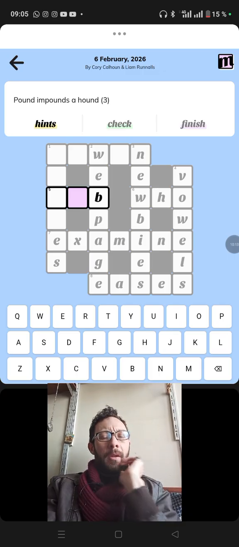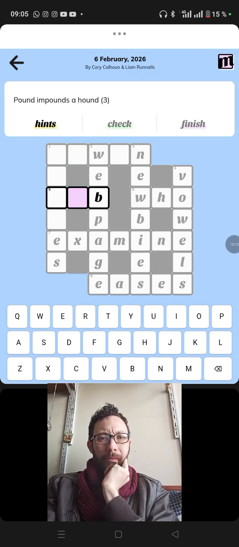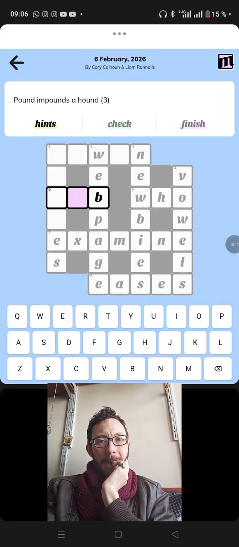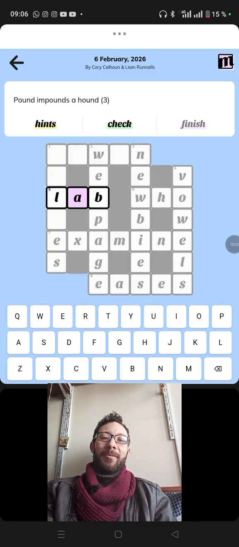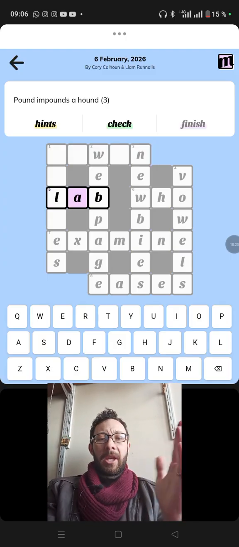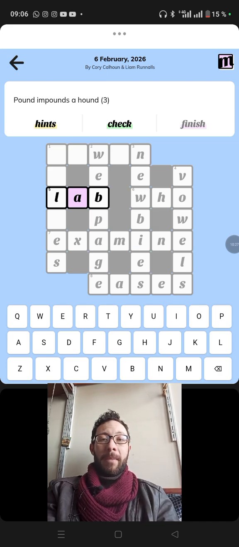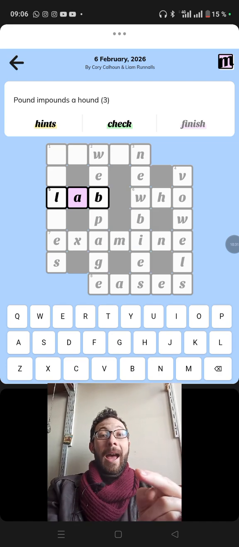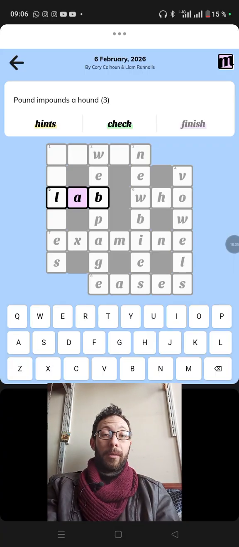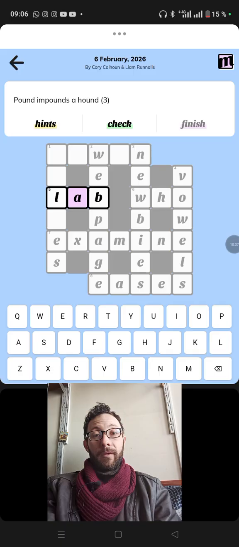There is no B on the surface, so where does that B come from? Pound could be LB. Oh, yes, this is lab. That's beautiful. LB is the abbreviation of pound, and that in pounds takes inside the letter A. That's lab, not as a laboratory, but as a Labrador, which is a breed of hound, a breed of dog. Good.